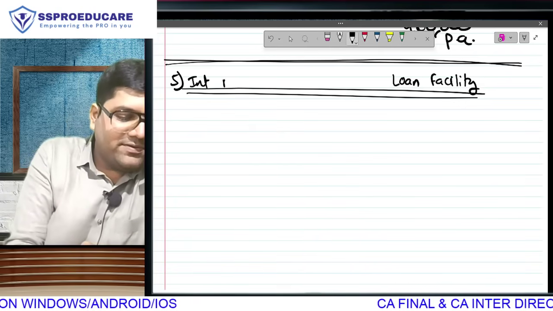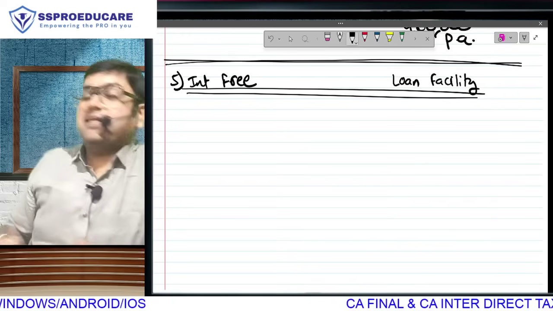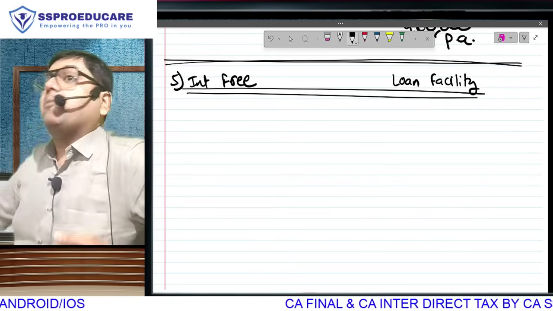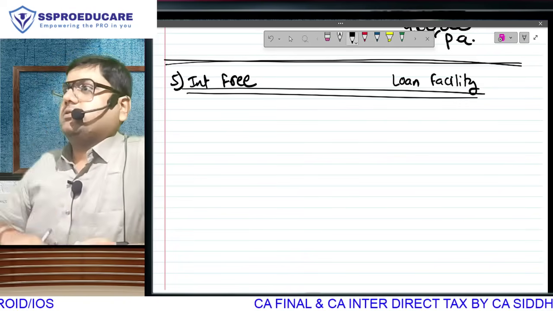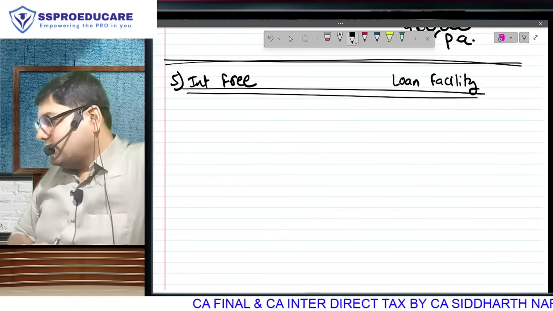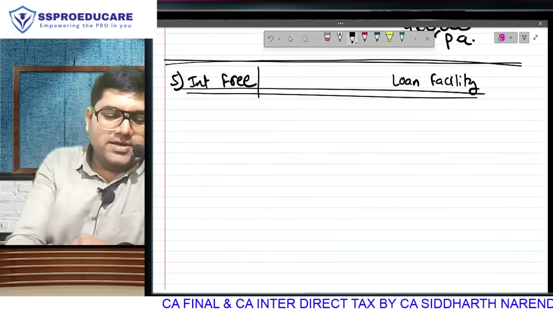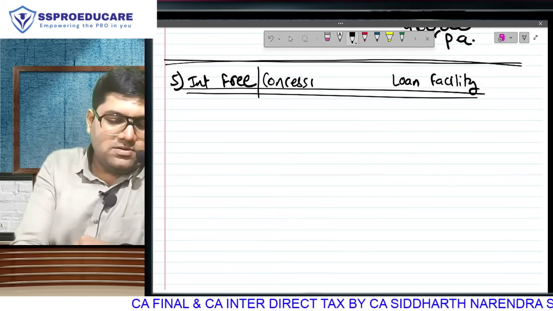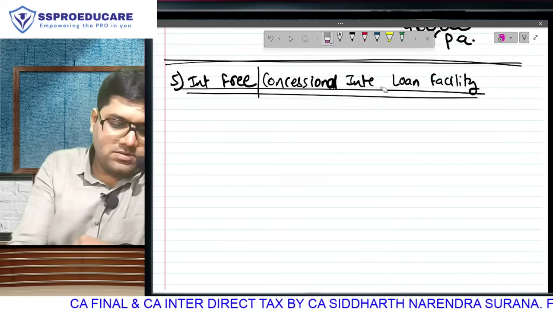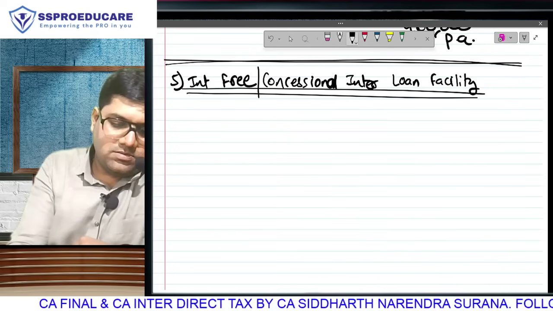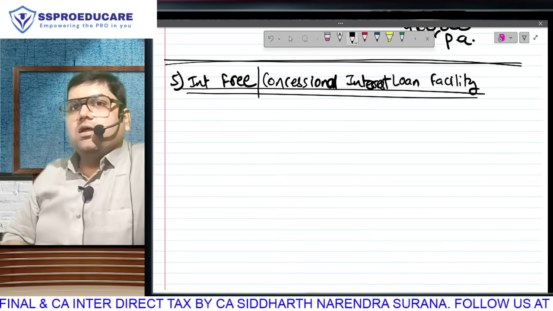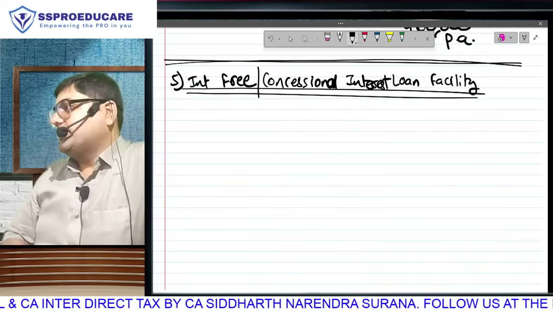Perquisite का name only is interest free loan. The perquisite is not the loan received that I have to return. The perquisite is the interest not charged. लिखा. It can also be concessional interest loan facility. Interest free or concessional interest loan facility.